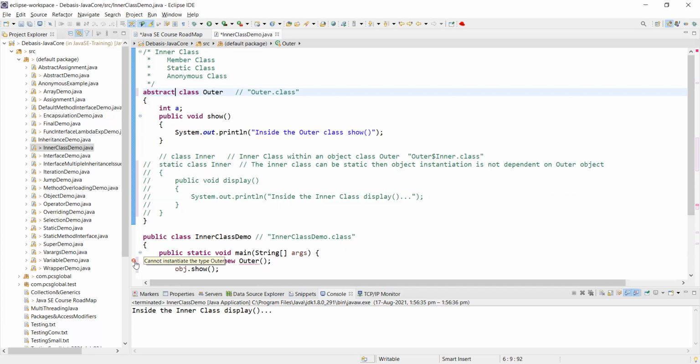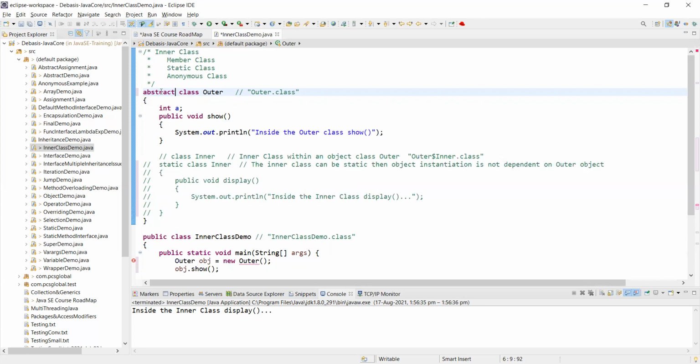But you cannot create an object out of an abstract class or an interface. You have to do a roundabout method. But your concept was right. We have never tried using a static class with one single class only. Only a static class can be tried if it is an inner class.